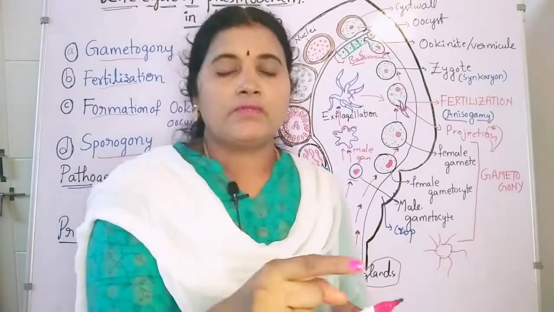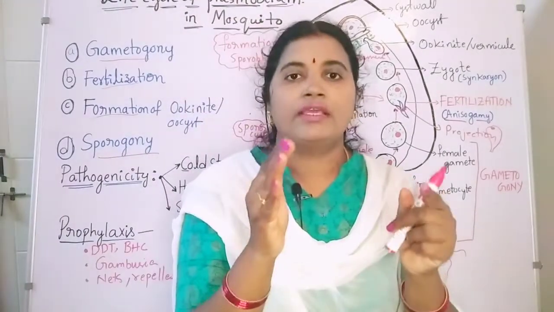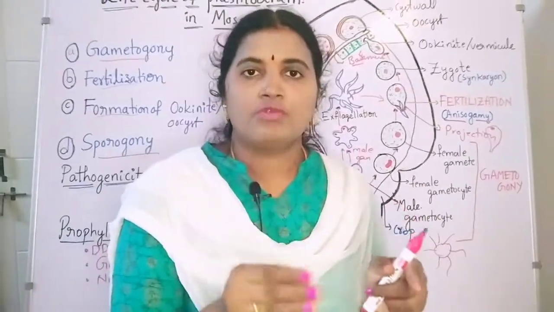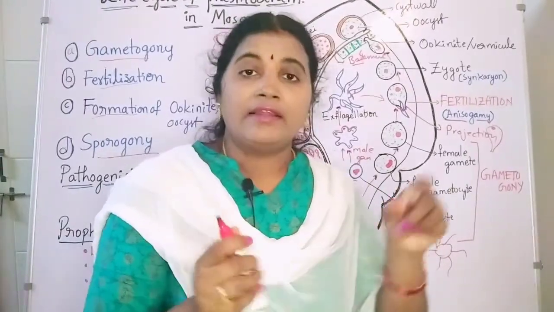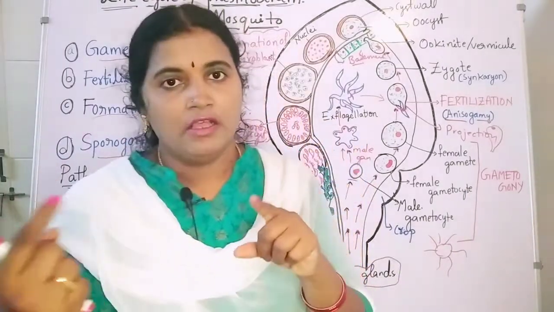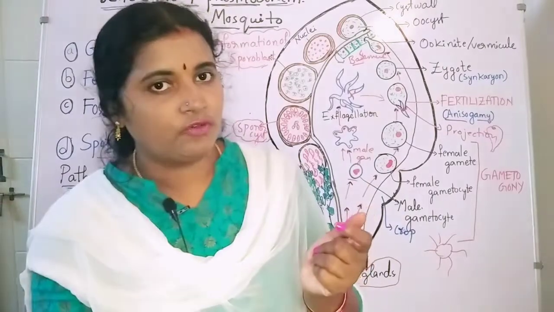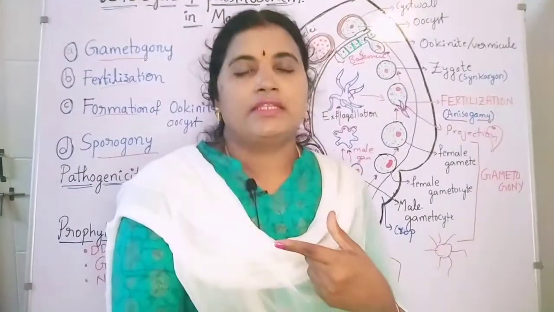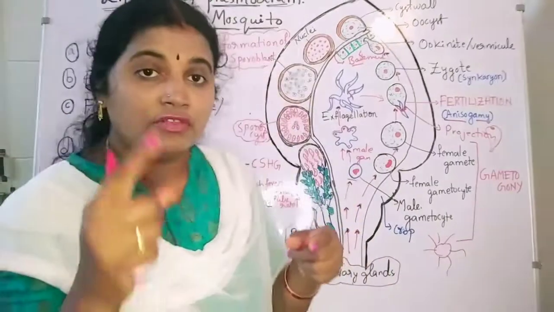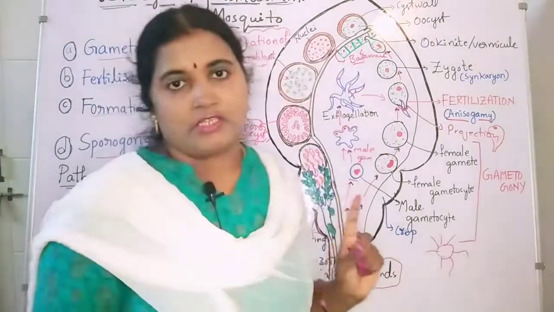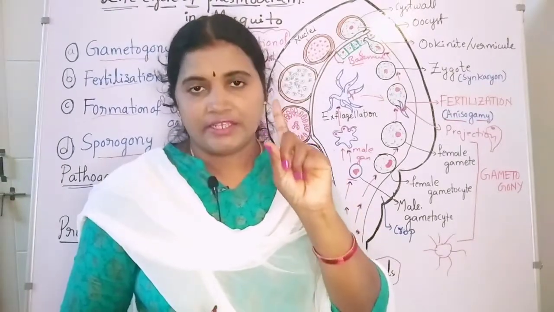sporozoites into the hemocoel. Hemocoel means what? Body cavity. The body cavity is also known as hemocoel, and that is connected with the salivary glands. Again mouth parts. So from the crop it comes again to the mouth parts. What is in the mouth parts? Salivary glands, which release the saliva. So now the saliva contains the sporozoites.